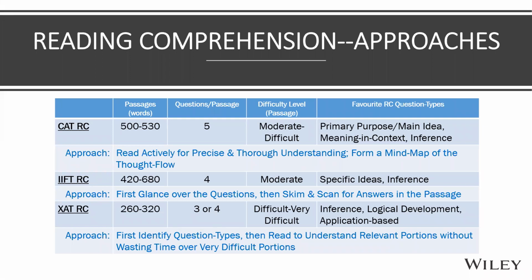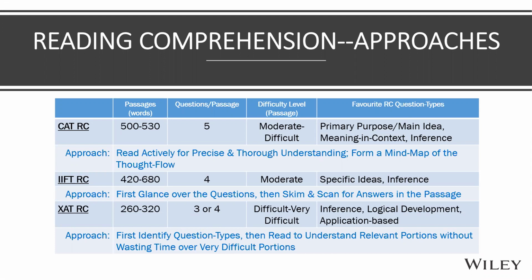So the questions are also on the tougher side, meaning inferential and evaluative level ones, right? So it's a double whammy. So XAT requires further strengthening what you have done for CAT, further strengthening that ability, and maybe focusing.